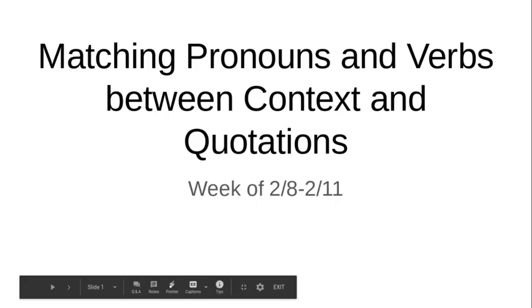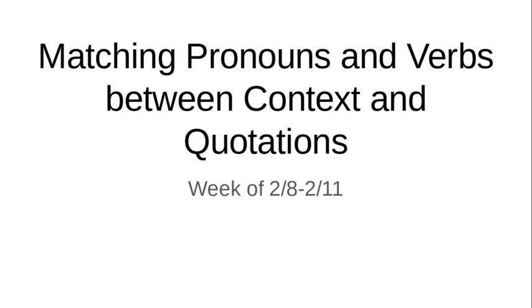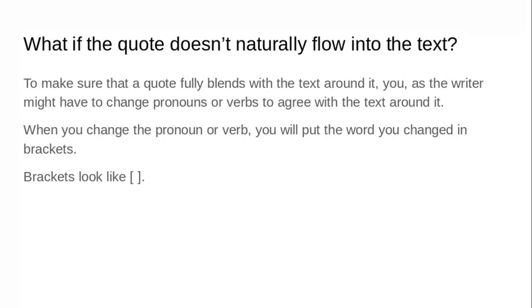Today's exercise is matching pronouns and verbs between the context of what you are writing and the quotation you're choosing to include within the body paragraph. Flow quotes are quotes that naturally blend or flow into the text around them. So what if the quote doesn't naturally flow into the text? What you need to do is to make sure that the quote does fully blend.